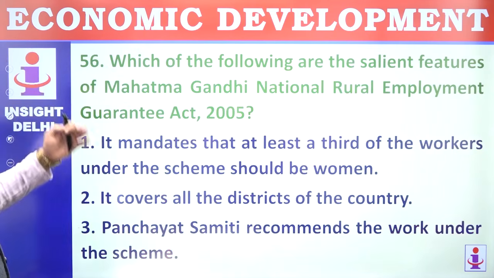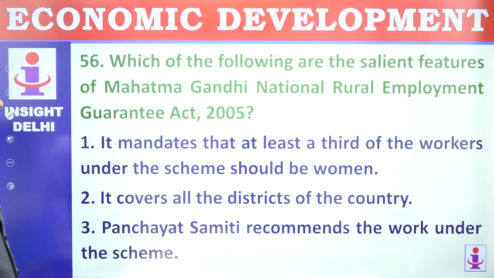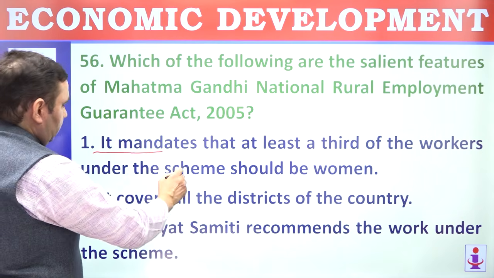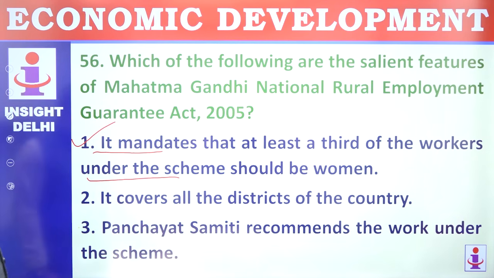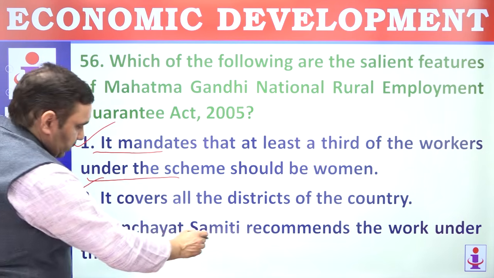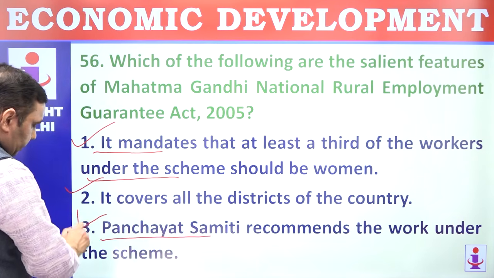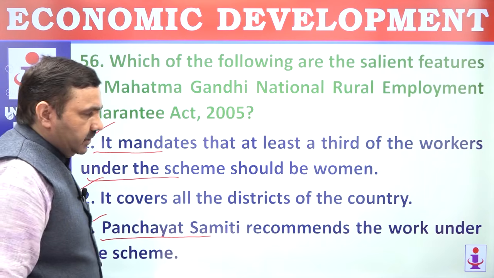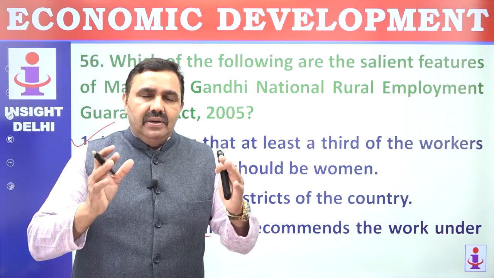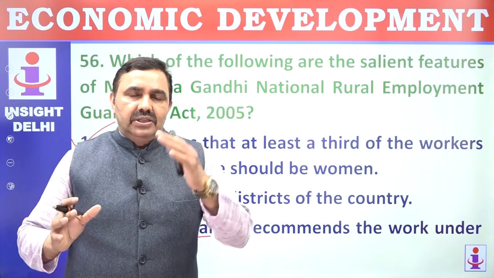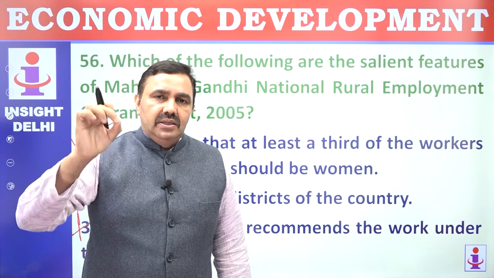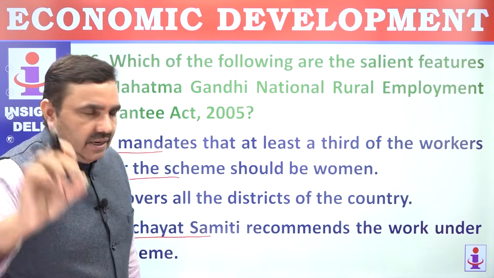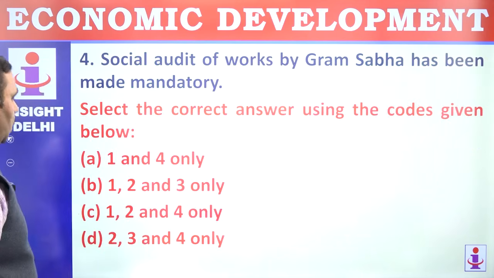56. Which of the following are the salient features of the Mahatma Gandhi National Rural Employment Guarantee Act, MGNREGA? It mandates that at least a third of the workers under this should be women. Correct. It covers all the districts of the country. Correct. Gram Panchayat, the village Panchayat, recommends the works. Panchayat Samiti is block level, Gram Panchayat is at village level, and Zila Panchayat is at district level. So at village level, the Panchayati Raj Institution recommends the work, that is Gram Panchayat. 1 and 2 are correct.